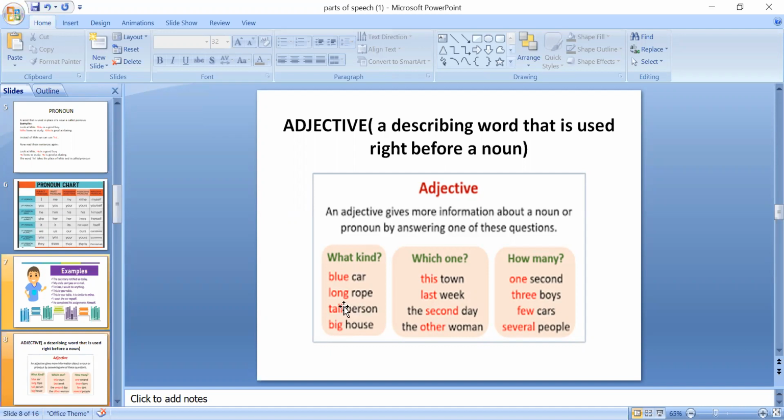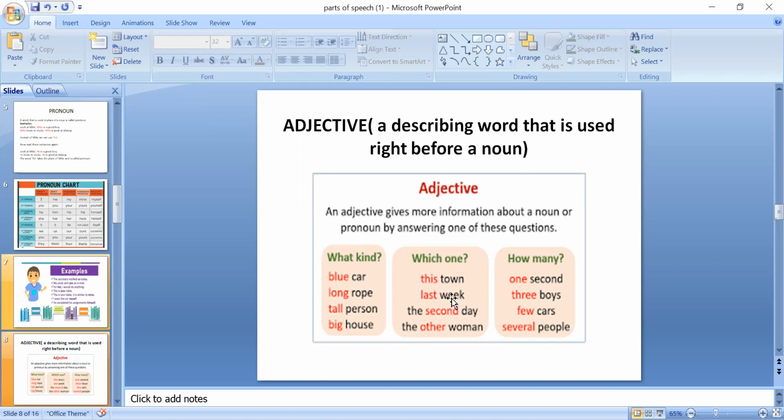Person is a noun. We have used adjective before it, that is tall or short. House is a noun. We have used adjective before it, is it big? Okay. Now look at the next box. Town. Town is a noun. Which town? This town. Clear? So this will be adjective.